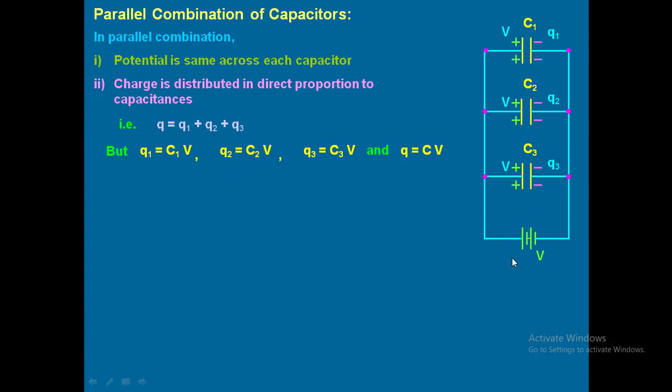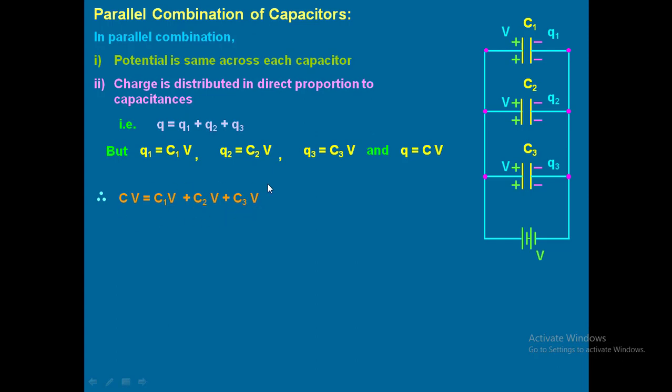And for the total capacitance, Q equal to CV only. Now you substitute all these values in the first equation, Q equal to Q1 plus Q2 plus Q3. So what are you going to have? CV equal to C1V plus C2V plus C3V.